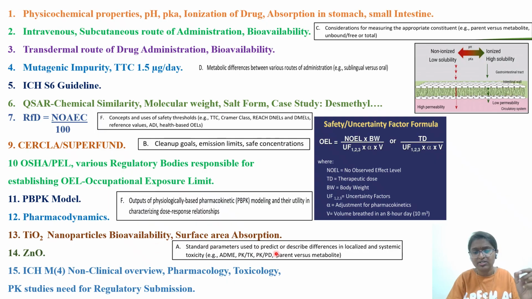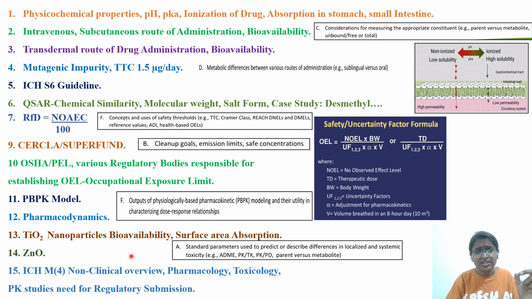The standard parameters used to describe the difference in localized and systemic toxicity are ADME, PK, that is pharmacokinetics, toxicokinetics, pharmacokinetics and pharmacodynamics, parent versus metabolite. So from this you can understand that this concept covers pharmacodynamics and PBPK modeling. It is also covered under the ABT brochure. So these things are taken from the ABT brochures. You can go back and check sections F, B, F, A under various domains.